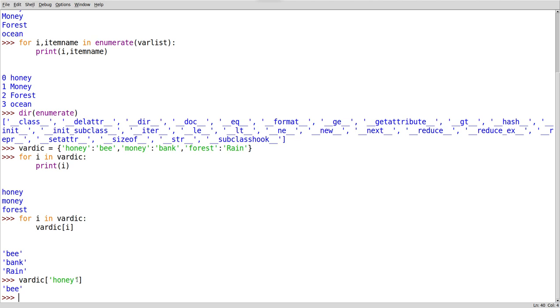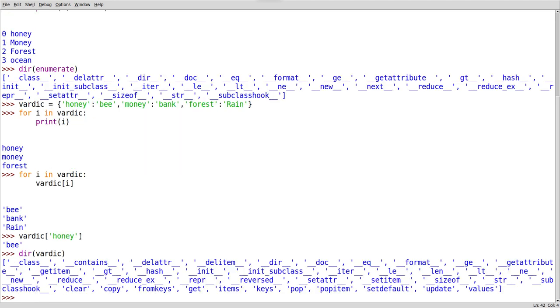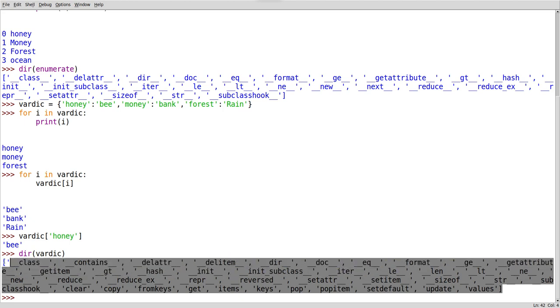Now I want to print both of them. For i in var dictionary dot, okay, before we go to that, again we will do one thing, dir. See here, we have this many methods.